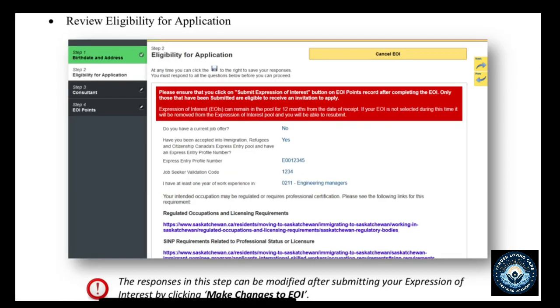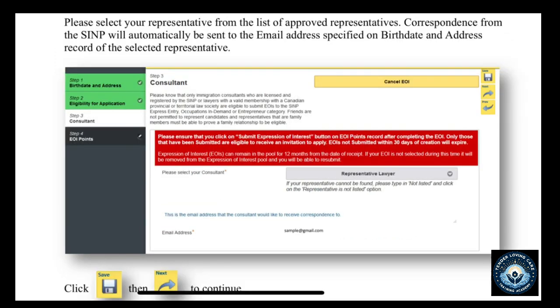So as mentioned before, there are no limits on the number of workers that can actually submit an expression of interest, and you can only have one expression of interest profile. The International Healthcare Worker Expression of Interest provides the opportunity to link foreign trade workers with Saskatchewan healthcare employers.